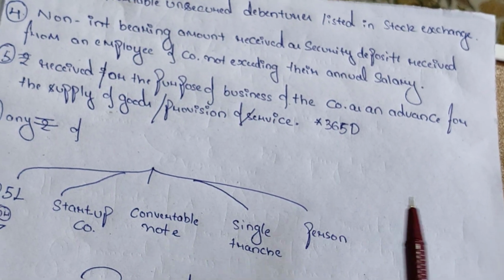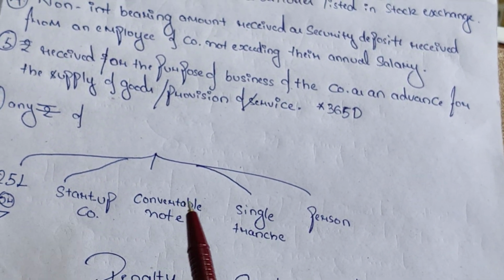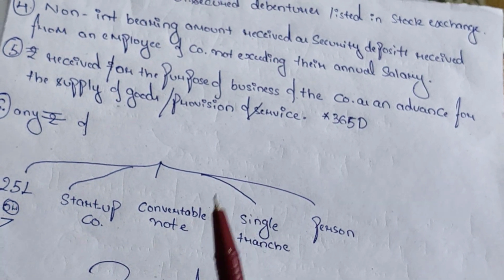There is an exception: if these 5 steps are contravened, then it will be treated as a deposit.